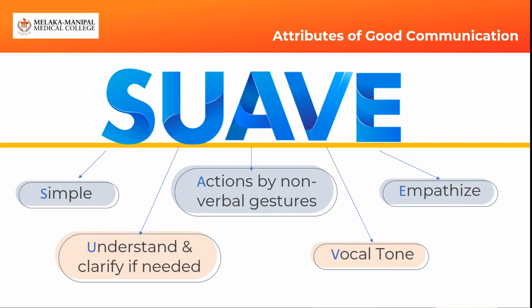Action by non-verbal gestures. Now this itself is a big topic to discuss, because when we say non-verbal gestures, we actually mean eye gestures, facial gestures, hand gestures, and also the body stance. But since Barbara mentioned that everything is covered by PPE, I'll just go by eye gestures. Eye gestures are also very important when it comes to teacher and student. It can work both ways. If the teacher is talking to the student looking somewhere else, it will give the student a perception that he doesn't care. He's just doing it for the sake of doing it.